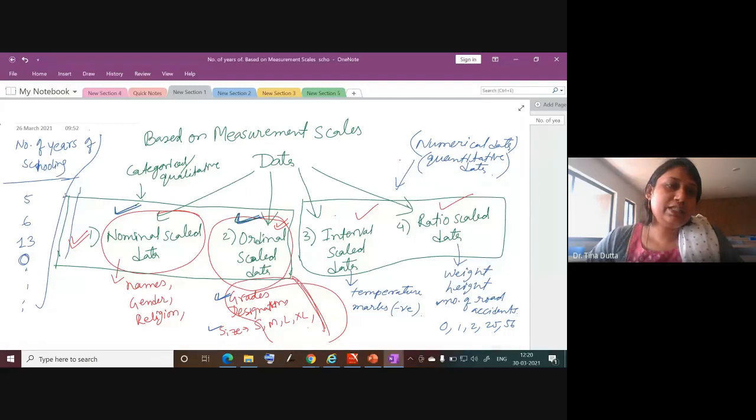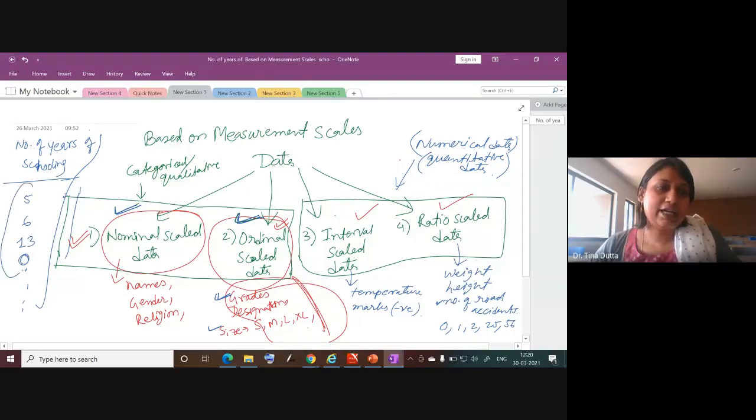If it is ratio scale data, that means we can add them, subtract them, divide, multiply, and we can calculate mean, median, mode. We can calculate percentage. If we have two data sets, we can calculate correlation. We can do regression and any sort of other testing of hypothesis. Everything we can do. So this kind of data is called the highest rank data in data scale.